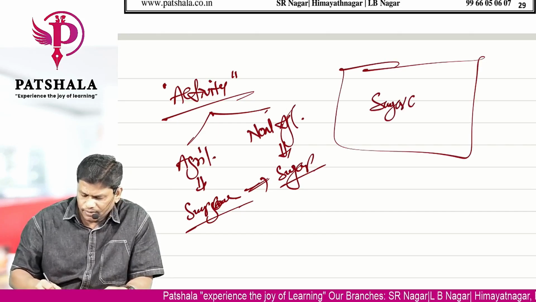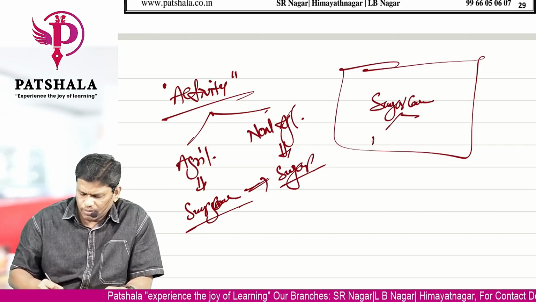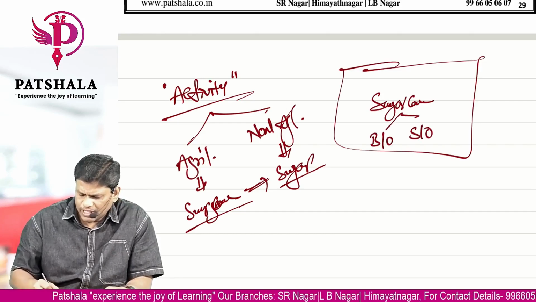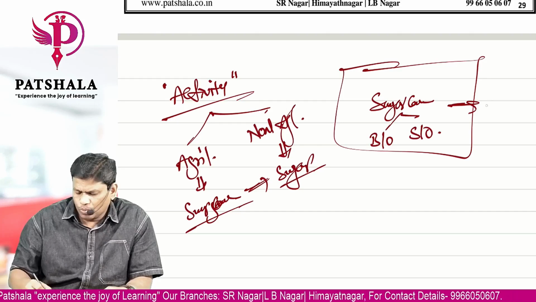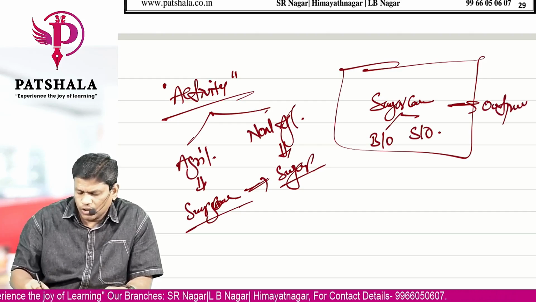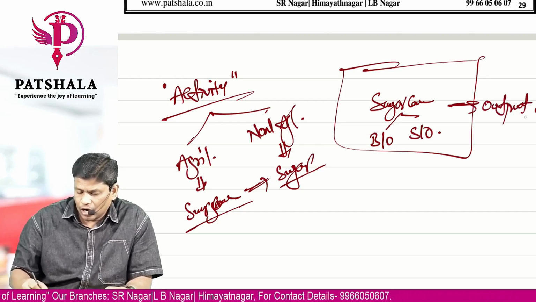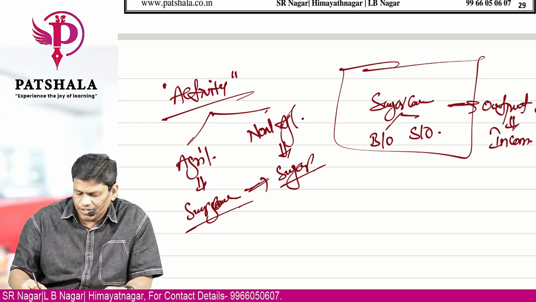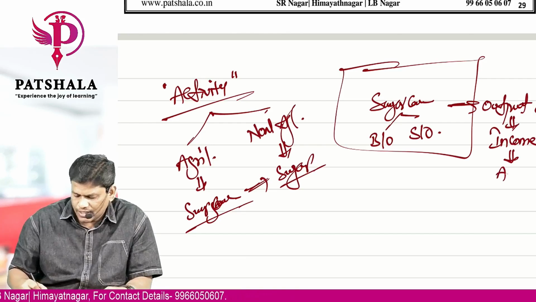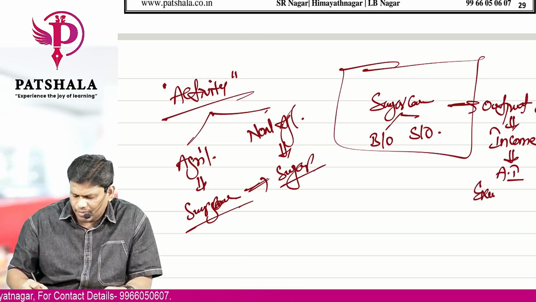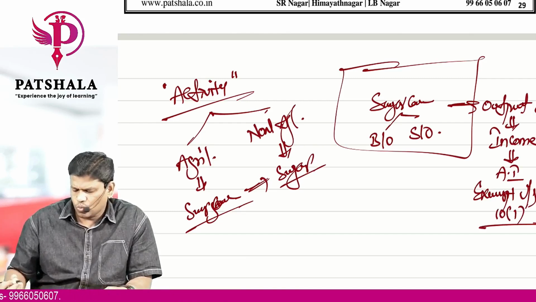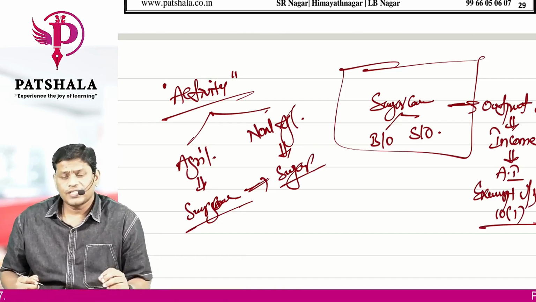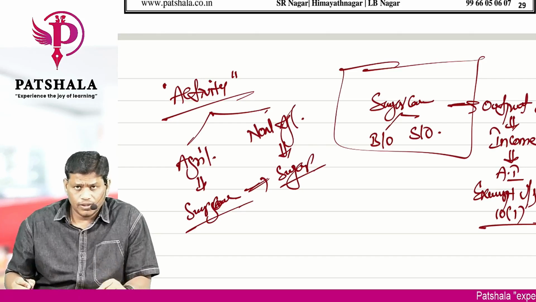He produced sugarcane by doing basic operations, subsequent operations, and the output is being sold. With that output which is being sold, he derived certain income. That income is known as agricultural income, and that is completely exempt from tax under section 10 subsection 1.